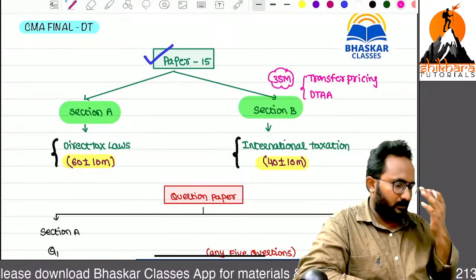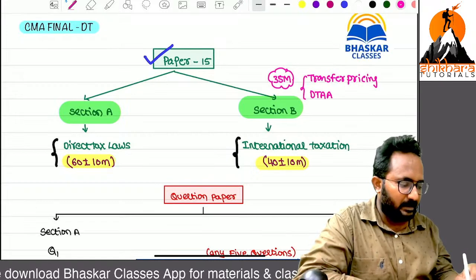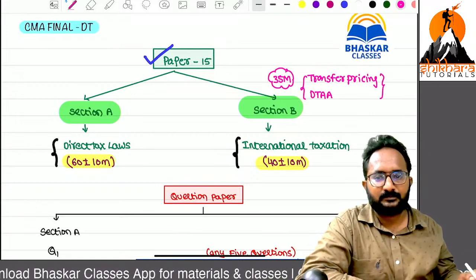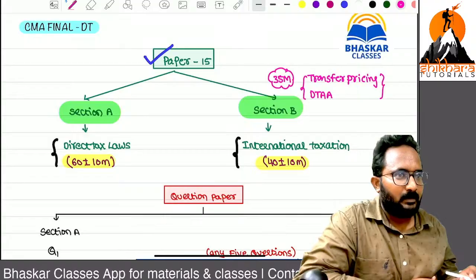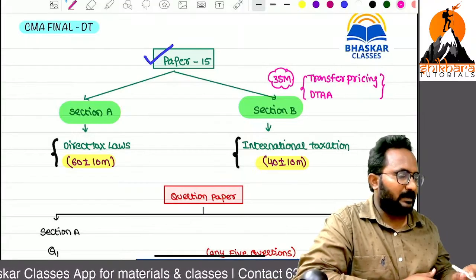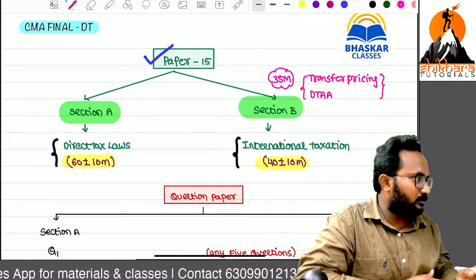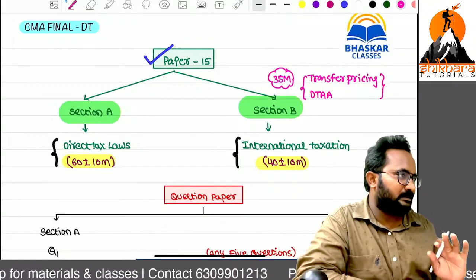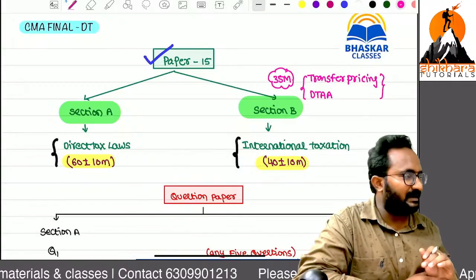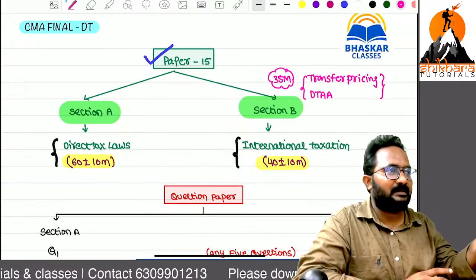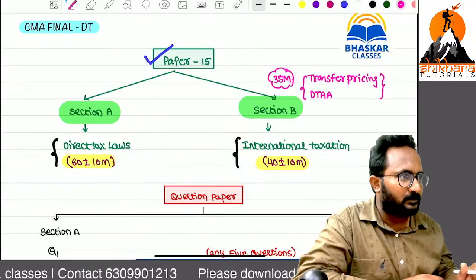Sir, you are saying these two are important, so shall we start directly with these two chapters? No, basics are important. If you learn tax rates and all those things, then you can understand these two chapters. We can't start directly with Transfer Pricing and DTAA, but in an exam-oriented batch we can attack any chapter directly, that's okay.